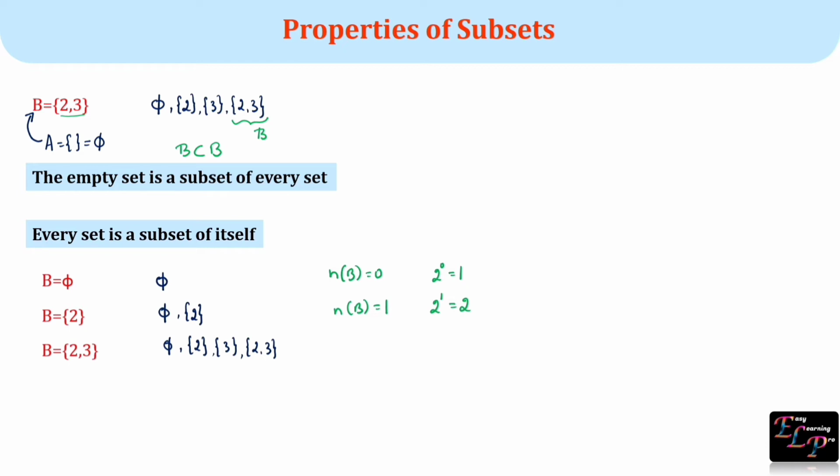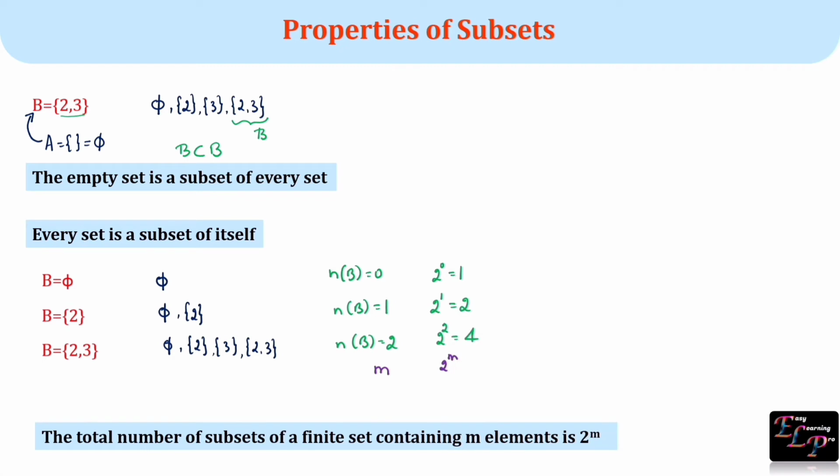And for the third set, number of elements is 2 and number of subsets is 4, which can be represented as 2 power 2, which is equal to 4. So in general, if number of elements is m, then number of subsets will be equal to 2 power m. The total number of subsets of a finite set containing m elements is 2 power m.